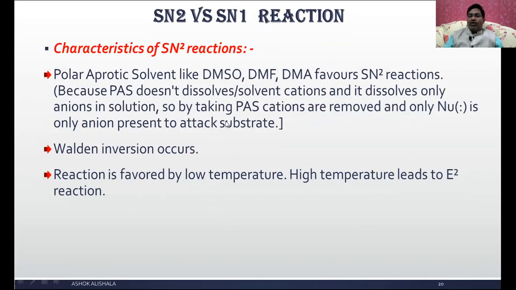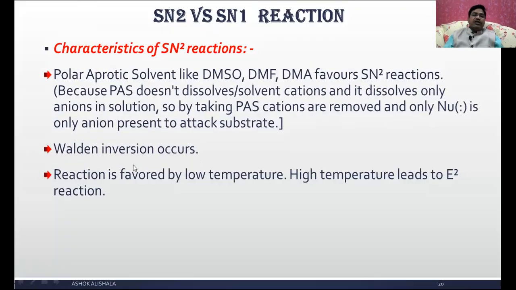which do not involve accepting or donating a proton, favor the SN2 reaction, because a polar aprotic solvent does not solvate cations and dissolves only anions in solution. So by taking a polar aprotic solvent, cations are removed, and only the nucleophile is present to attack the substrate.